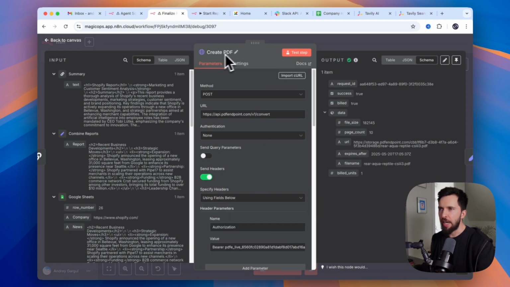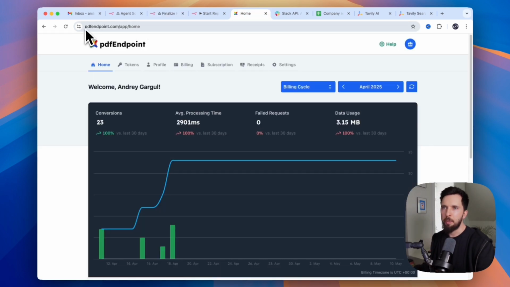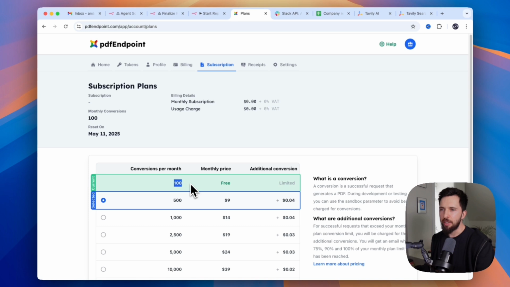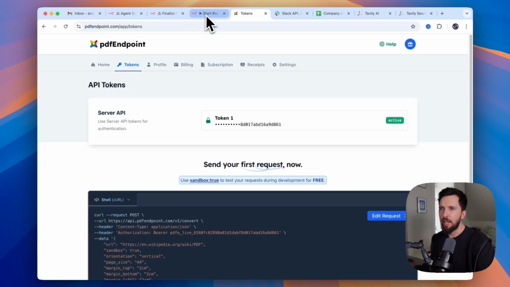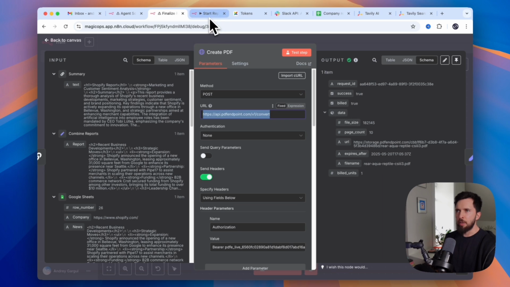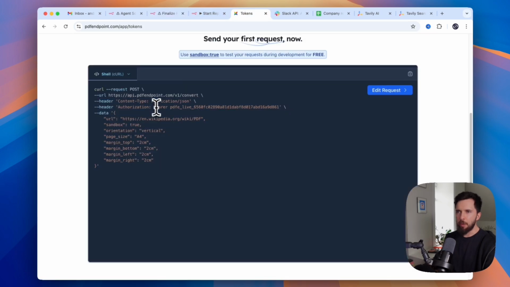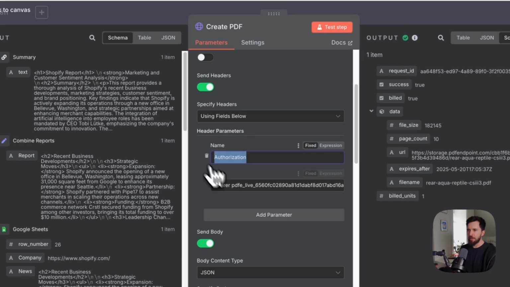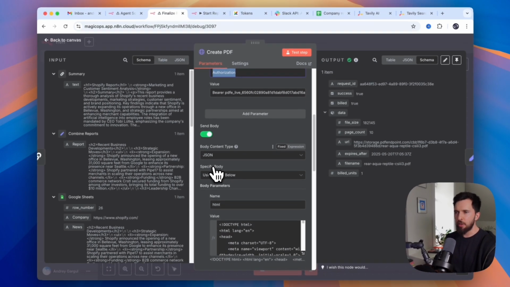So we use HTTP request that we send to another third-party tool. It's called PDF endpoint. You can use it for free, up to 100 conversions from HTML to PDF, absolutely free. So I created API token. You can copy all this information from the API docs. Here is the URL. Then we provide header with authorization and our API token.